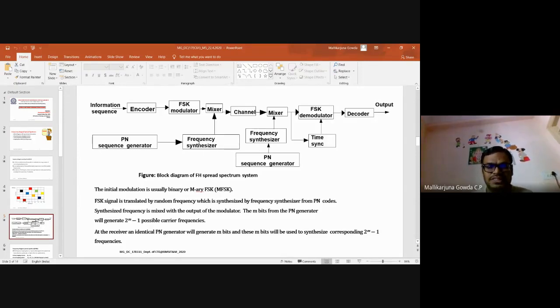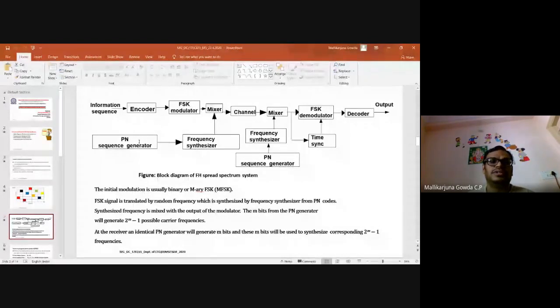This frequency synthesizer will synthesize the pseudo-noise sequence, and it will be mixed with the FSK modulated signal. With that, the carrier frequency of the modulated signal depends on the value of the pseudo-noise sequence.